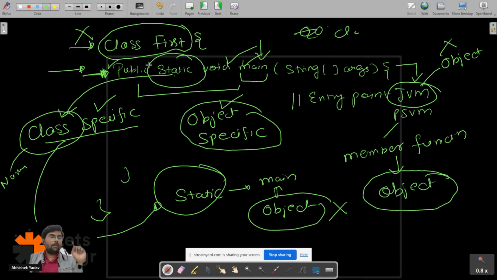Clear, right? So public is what? Public means access from anywhere. Void means return nothing. Main means the name of the function, and static means without creating the object, I want to access the main method. That I can achieve with the help of the static keyword. Static makes the method class specific. So with the help of the class name, I can access the main method, right? So JVM will access that main method. So now let's move to the next part.